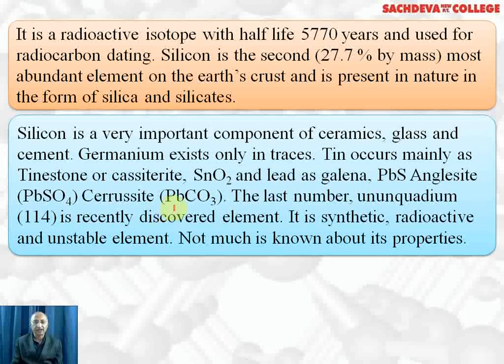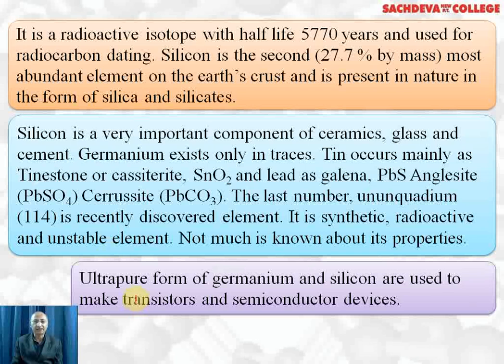The last member, flerovium 114, is a recently discovered element. It is synthetic, radioactive and unstable element. Not much is known about its properties. Ultra pure forms of germanium and silicon are used to make transistors and semiconductor devices.